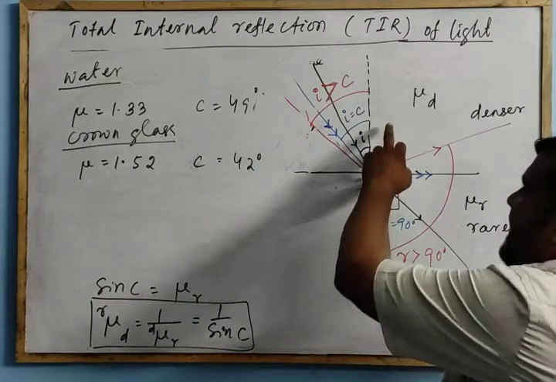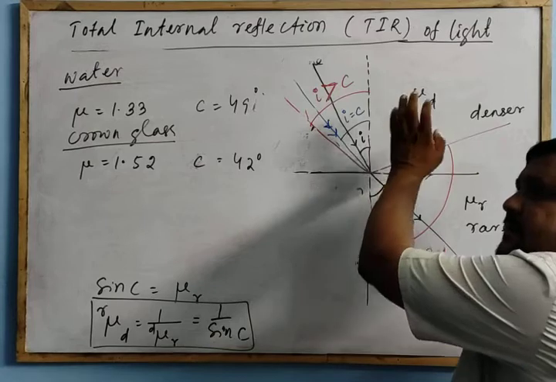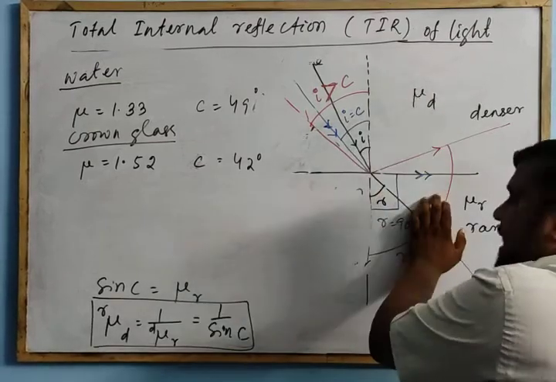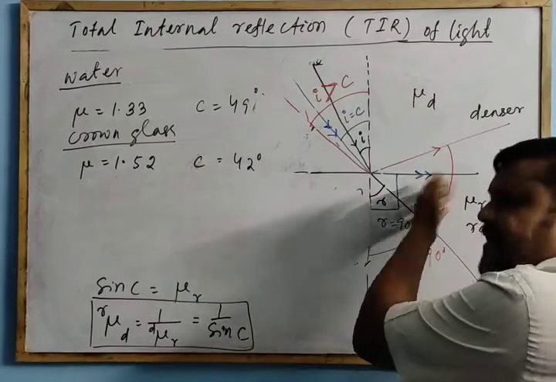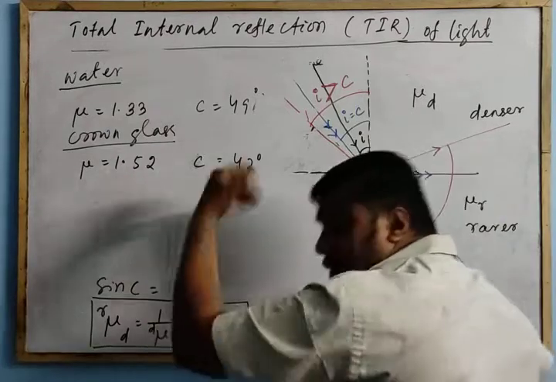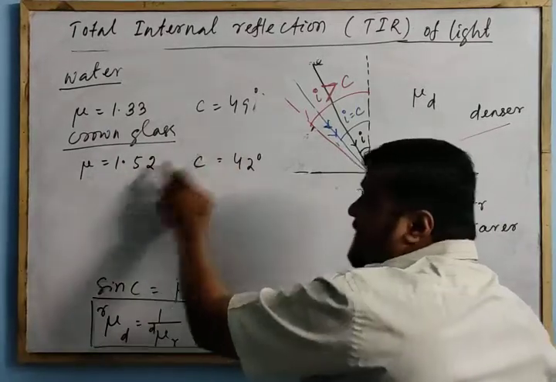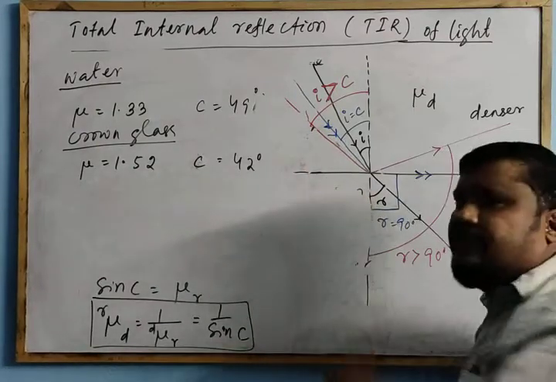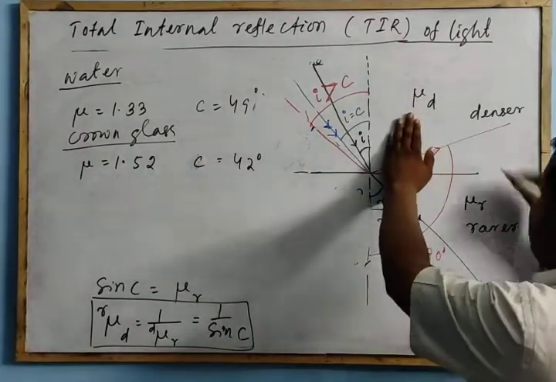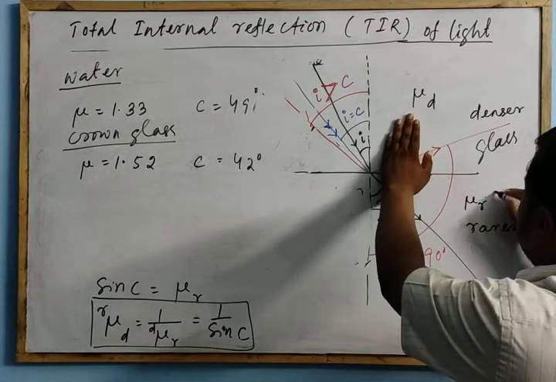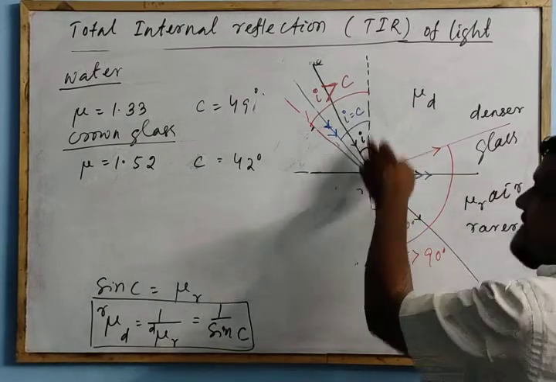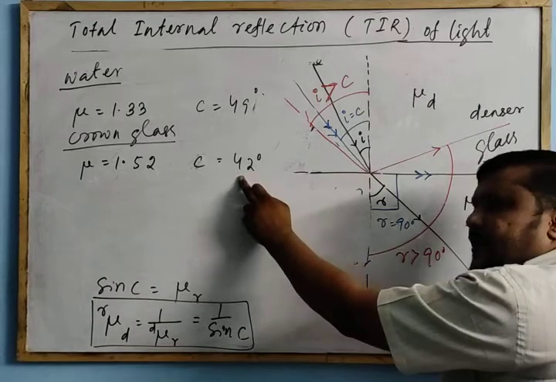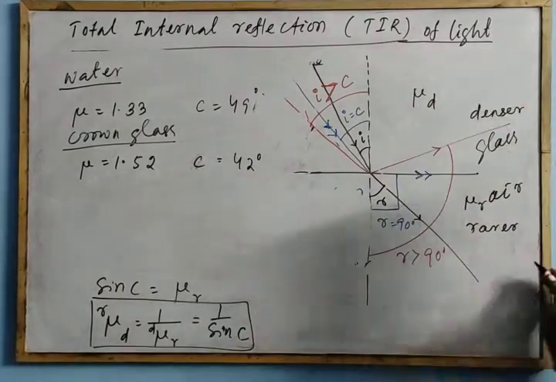Means if a ray is traveling from crown glass to air, or any rarer medium, the critical angle is 42 degrees. If a ray is incident at an angle greater than 42 degrees, the ray reflects back.